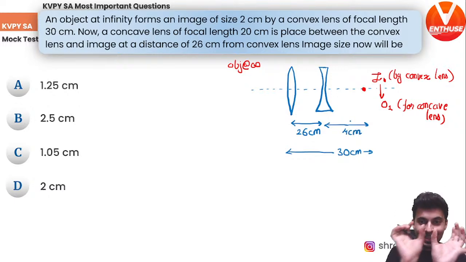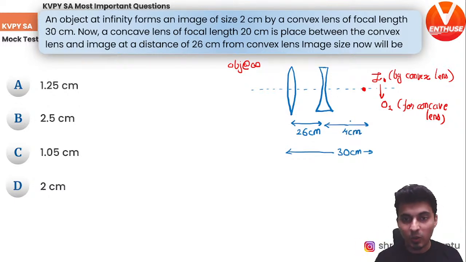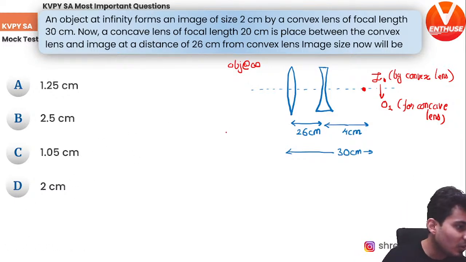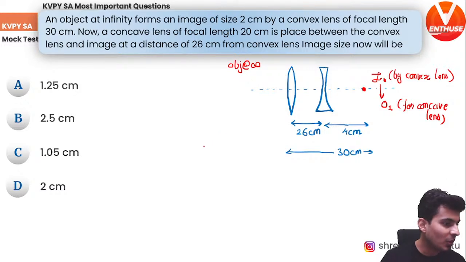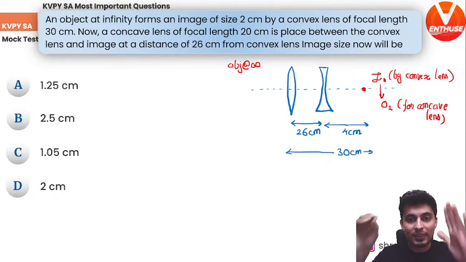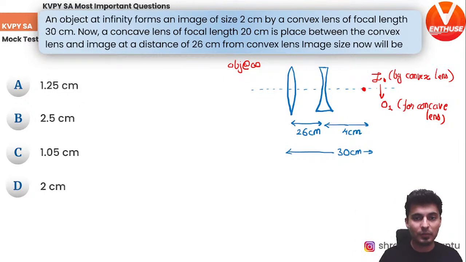Don't go by the size and proportions. These are not drawn to proportion, just to give you some idea. That's all. Does that make sense to all of you? No, Sankar, I don't think B is the answer. Hold on. It's not so easy. Now, the final image will be formed somewhere. I don't know where. So let's start doing the question.